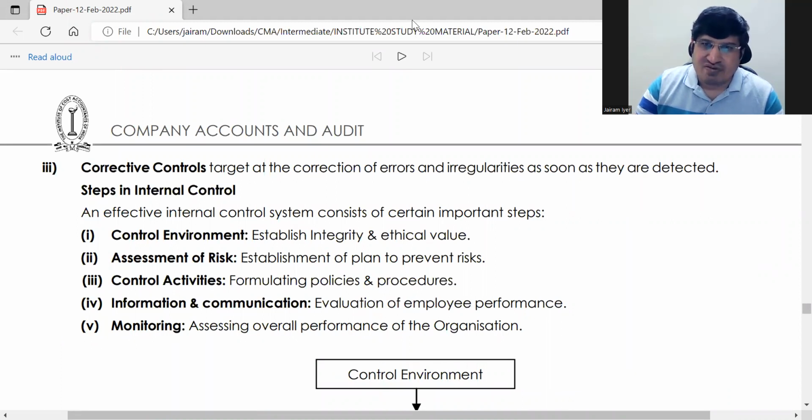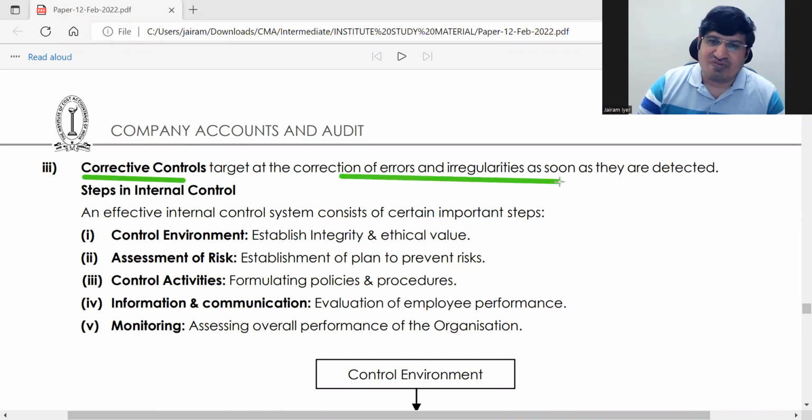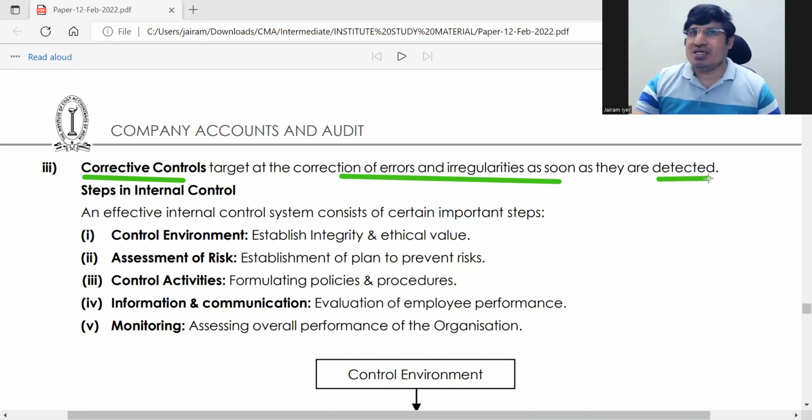ठीक है. So preventive and detective दो चीजें हमने किए. Third one is corrective control. This is targeted correction of errors and irregularities when they are detected. So this is actually very closely related to detective controls. ठीक है. तो ये है third वाला, बस याद रखना. It is correct after detection, correction. This will make sure that after detection that thing has been corrected. It has not been left as it is.